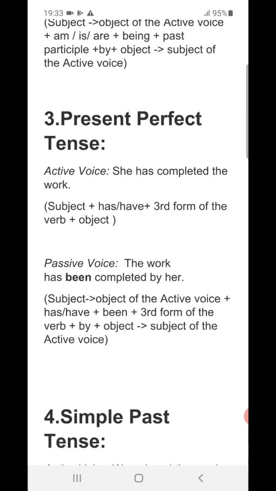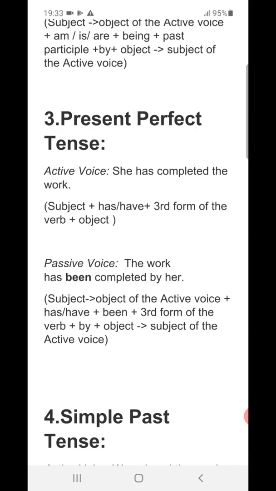Okay, next, plus object. So work is taking the place of object over here. Okay, the work, basically work. Now, in case of the passive voice, it is turning the work has been completed by her. So, the object of the active voice or whatever is there in place of the object of the active voice will turn into the place of the subject in case of the passive voice. So, the work over here.